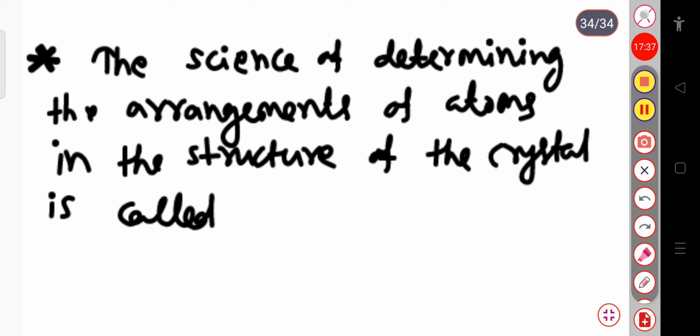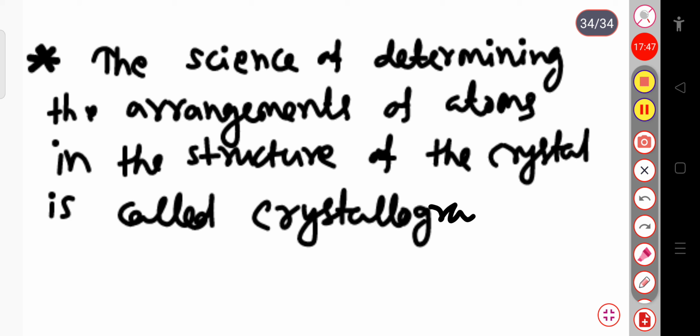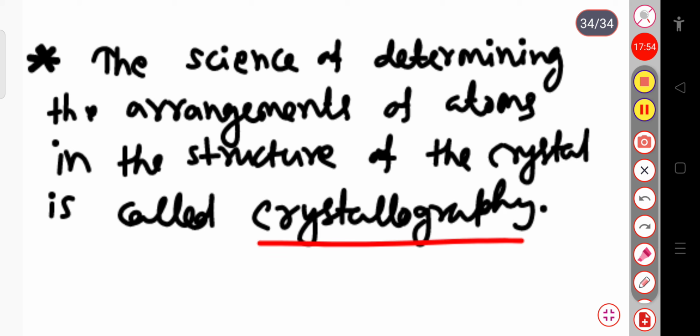Okay, this is the point. The question may be asked like, the study of the structure of the crystal is known as, and you may write crystallography.